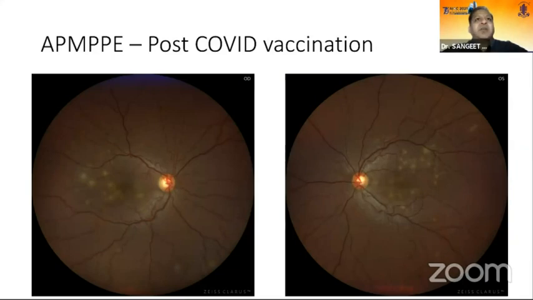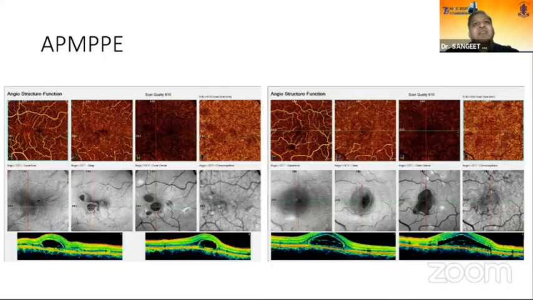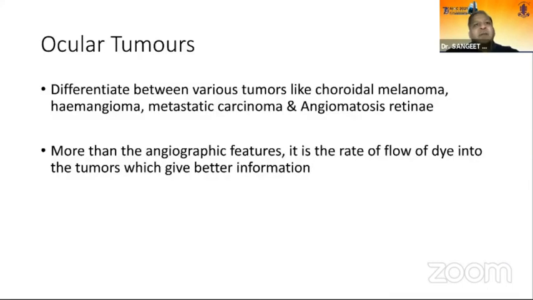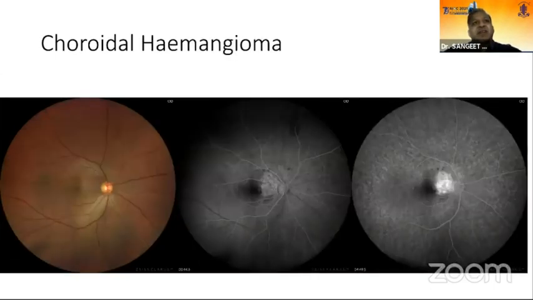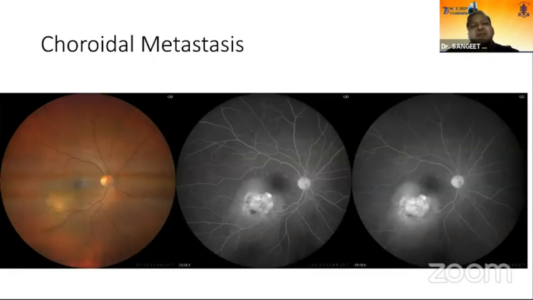Again, for ocular tumors, it differentiates between various tumors like choroidal melanomas, hemangiomas, metastatic carcinomas, and angiomatosis retinae, because more than the angiographic features, it is the rate of flow of dye into the tumors which gives you better information and better differentiation between the different tumors. Like in choroidal melanoma, you may see early double circulation, which may later show late staining. Choroidal hemangioma gives you a patchy hyperfluorescence, which again may increase in later phases. Metastasis gives you hyperfluorescence in the later phases. It will give you hypofluorescence earlier.